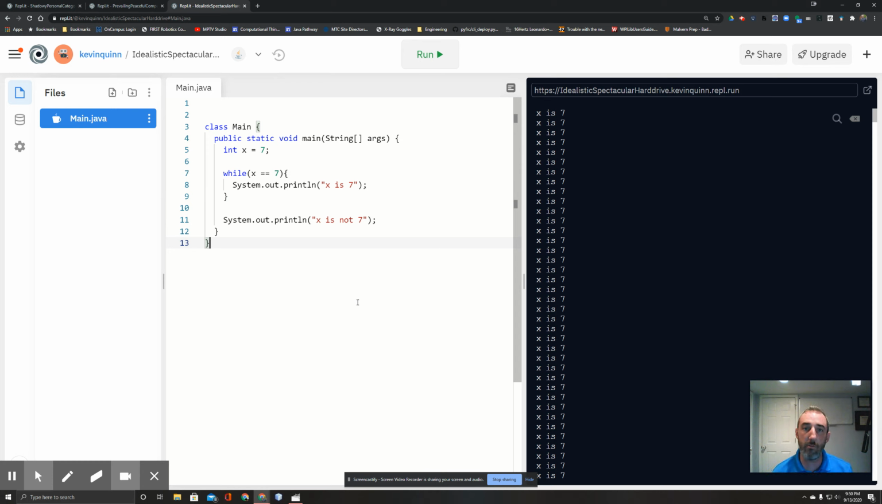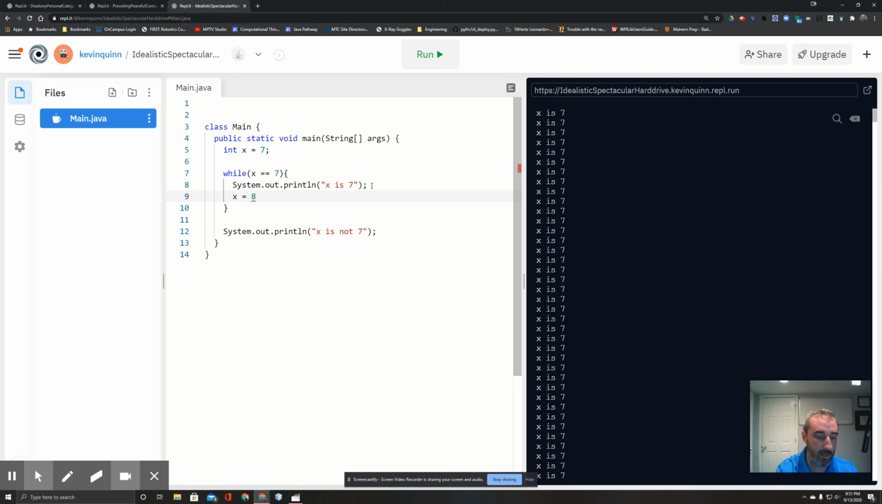There's a general rule of thumb that you need to apply anytime you make a while loop, and that is you have to have a way to get out of the loop, and that way out of the loop has to be inside the loop. The only way out of the loop is for x not to be 7, which means we need to give it a way not to be 7. So we can go into the loop and assign x a new value.